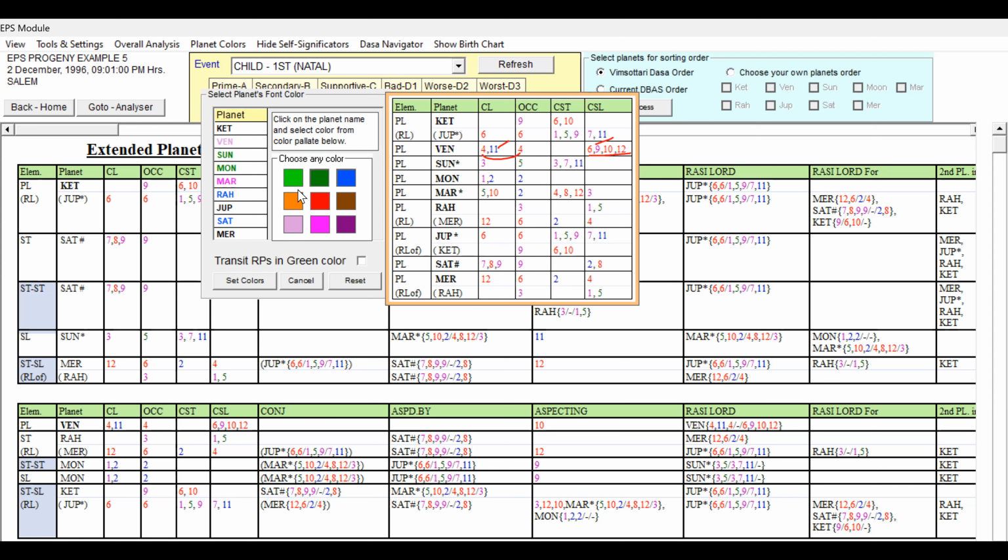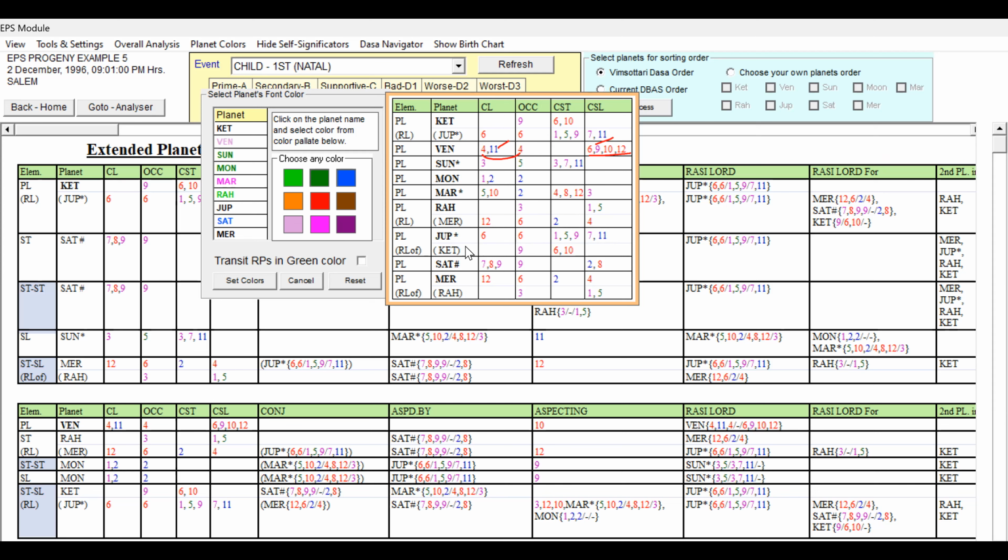Light green we can give because of this second planet Mercury's some weakness. Rahu can be given blue, or we can give light green also because it has got a very good grouping. Rahu can be given light green. If not, we would have given dark green. Because of this some weak signification at the second planet, we are giving light green.